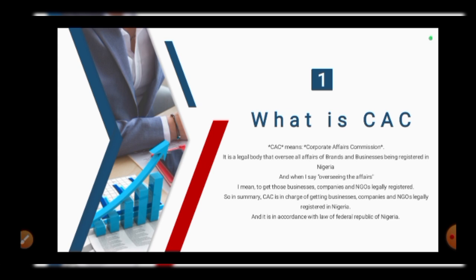There is something called CAMA 2020. Inside that CAMA 2020, the federal government gave CAC the authority to register all businesses, and CAC registration is compulsory for them. As we can see with POS agents now, they make sure that all POS must be registered. So also all businesses must be registered.